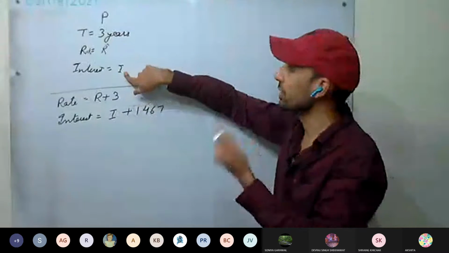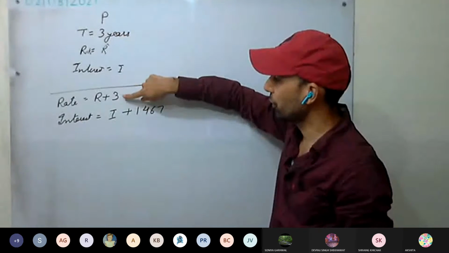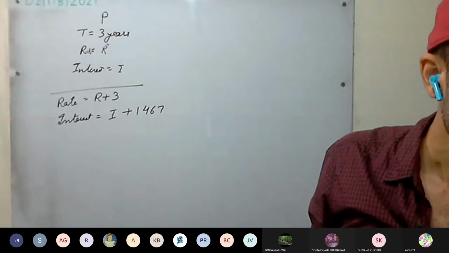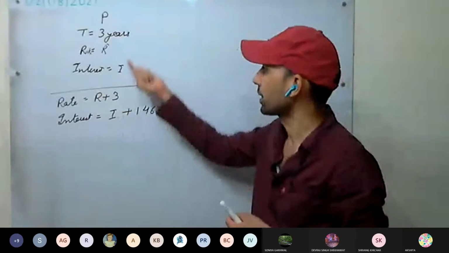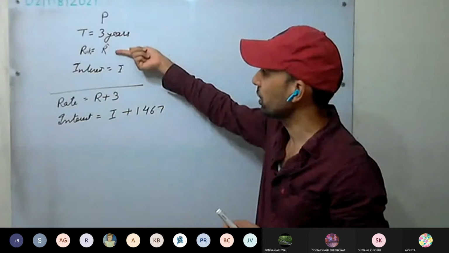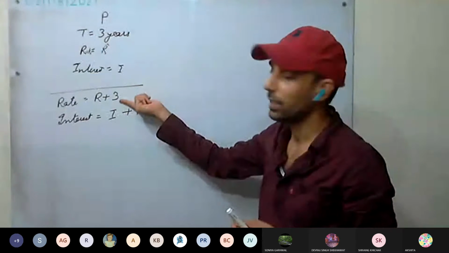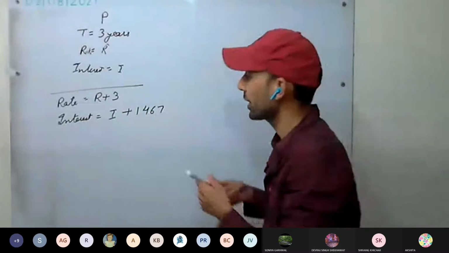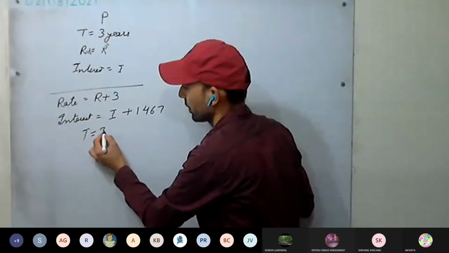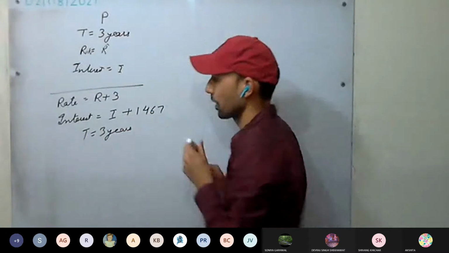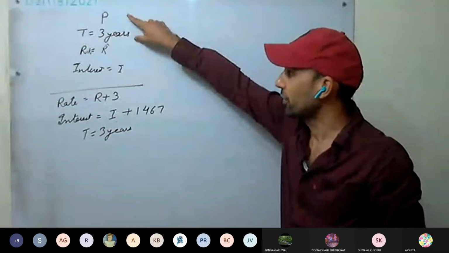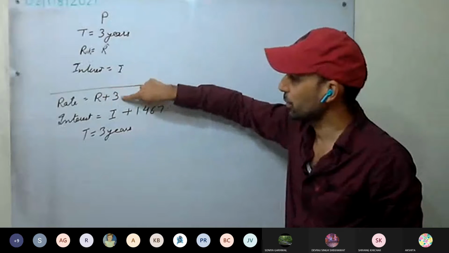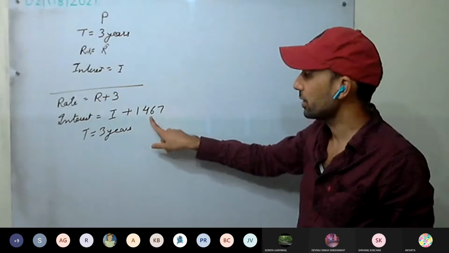Now if the same money is lent at a rate of R plus 3, same time we have to take again. If it would have been lent at a rate of R plus 3, that is 3% higher, interest would have increased by this much. Time is again the same, 3 years. So if it is lent at R%, we get some interest. If it is lent at 3% more, the interest we get is this much more.